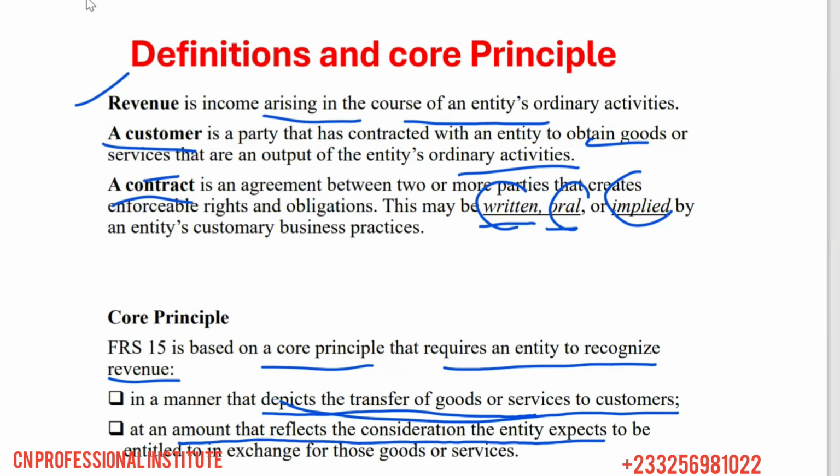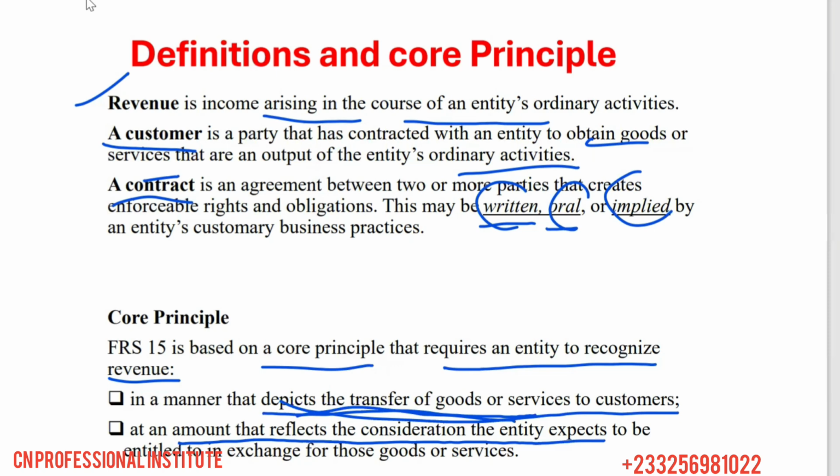If you remember inventory, the core principle for subsequent measurement was to measure inventory at the lower of cost and NRV. IFRS 15 is also saying that the core principle is to recognize revenue in a manner that depicts the transfer of goods and services.